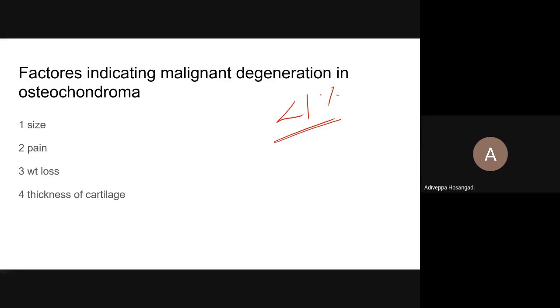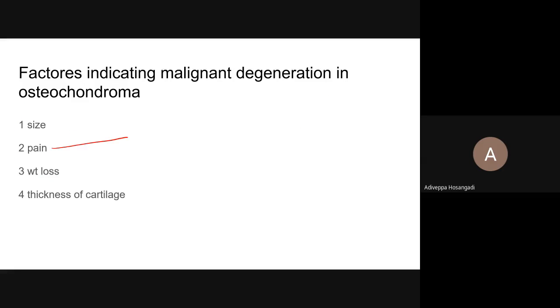A long-standing osteochondroma can become malignant. So, how will you know whether it has become malignant? Sir, pain. Increase in size. Weight loss. Thickness of the cartilage. Which one? Pain, sir.